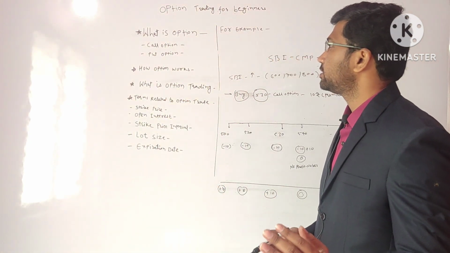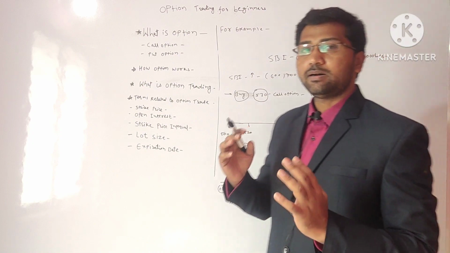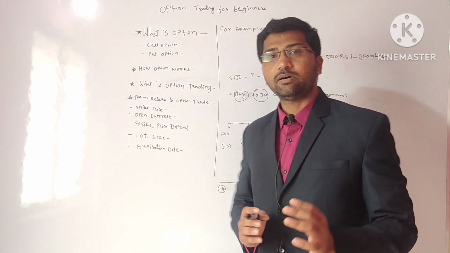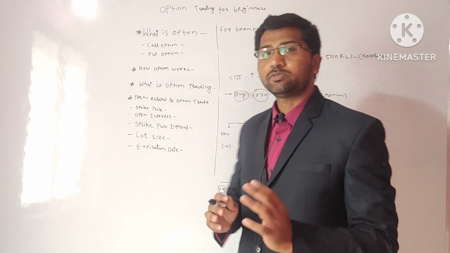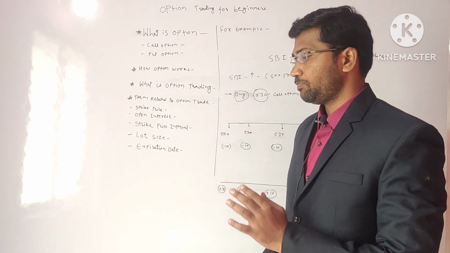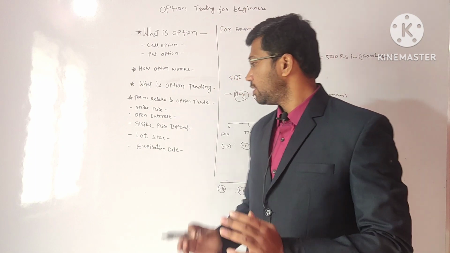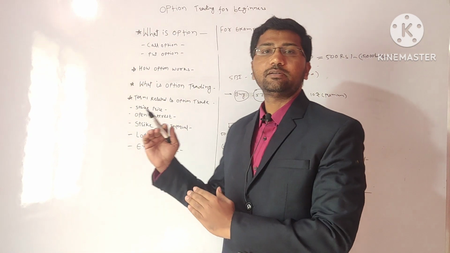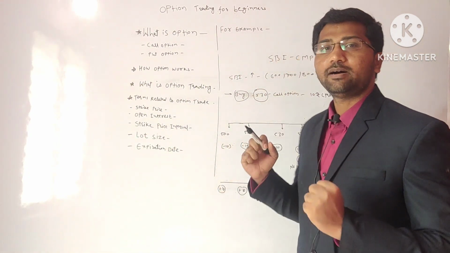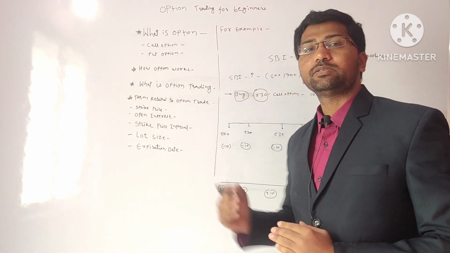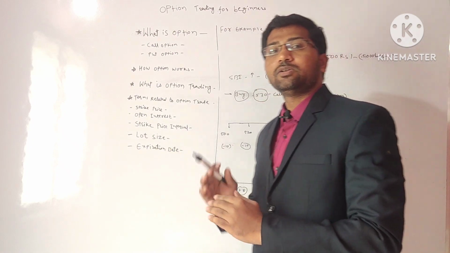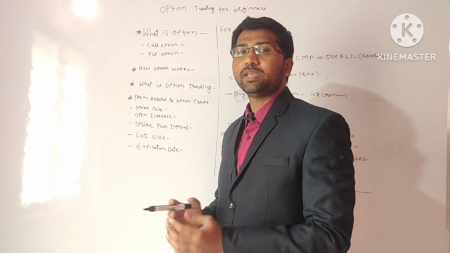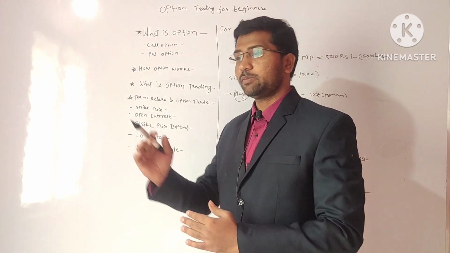What this means is, in a normal trade we buy some stock. Let's take an example: on SBI we buy 100 shares at 100 rupees. In the next 20 days, if my stock increases by 20 rupees, it becomes 120. In this way I can make a profit by selling the stock at a higher price.